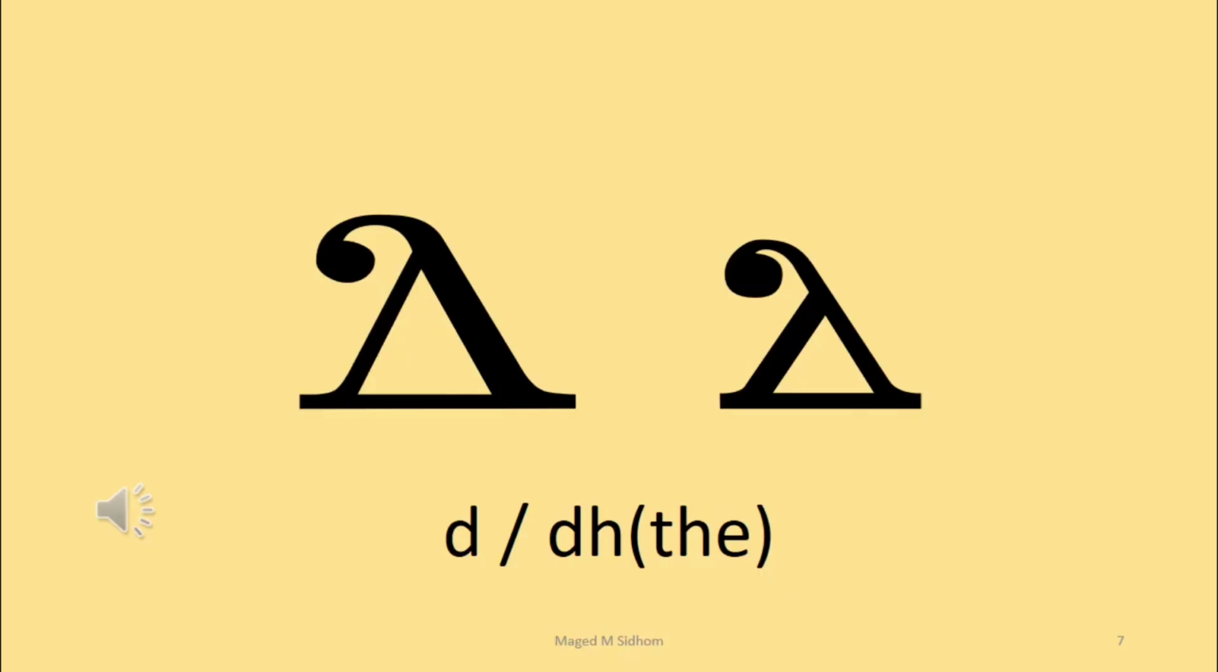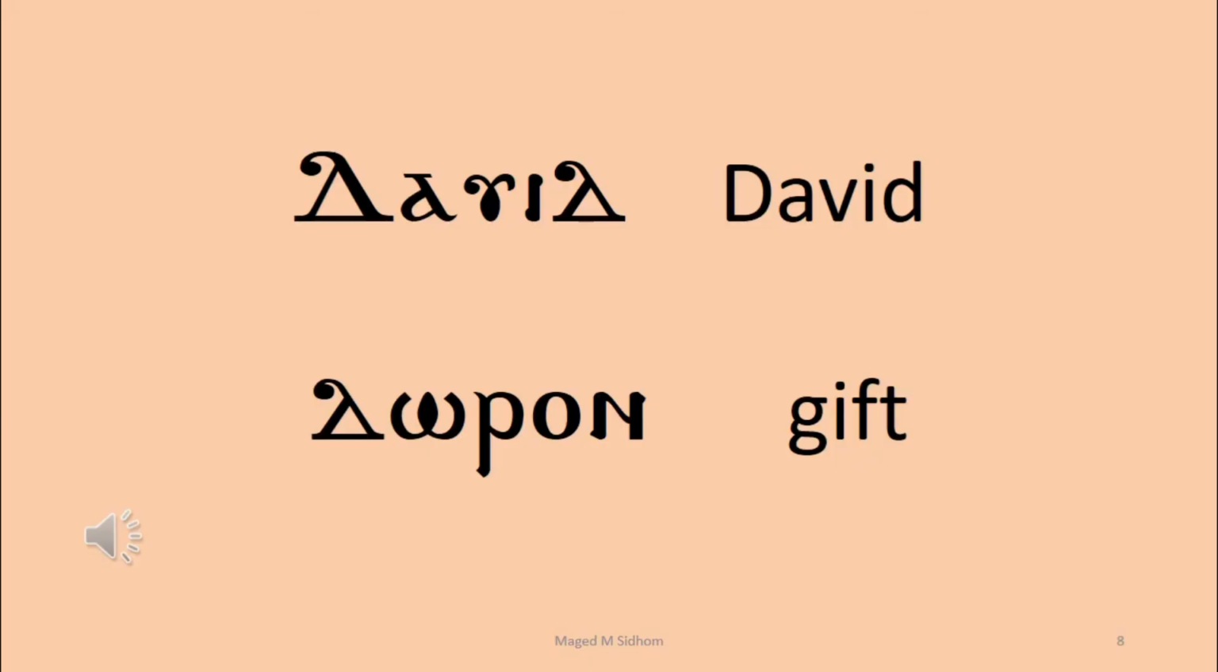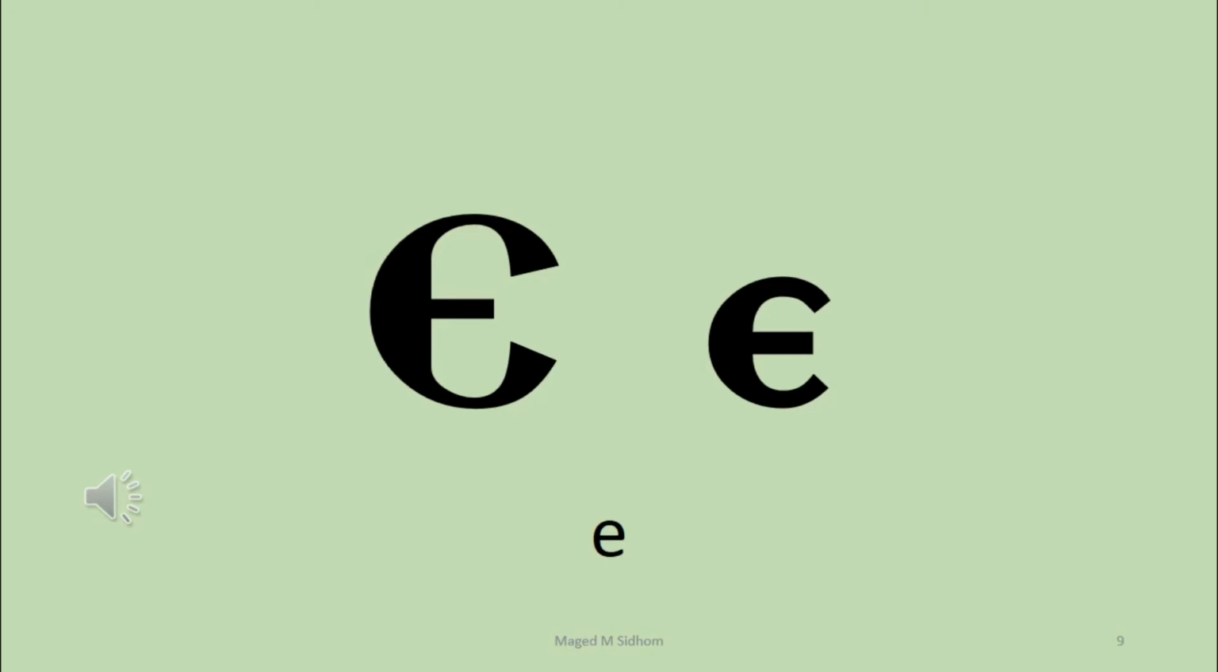Our fourth letter here is Delta. And this letter is pronounced as a D in the names of people and pronounced as the in all other words. First example is David: Delta, Alpha, Epsilon, Iota, Delta. David, which is a person's name. Second example, Delta, Omega, Rho, Omicron, Nei: Zuron. Zuron means gift.